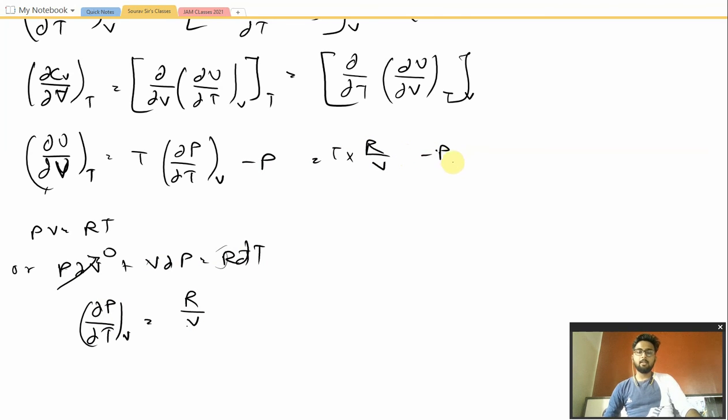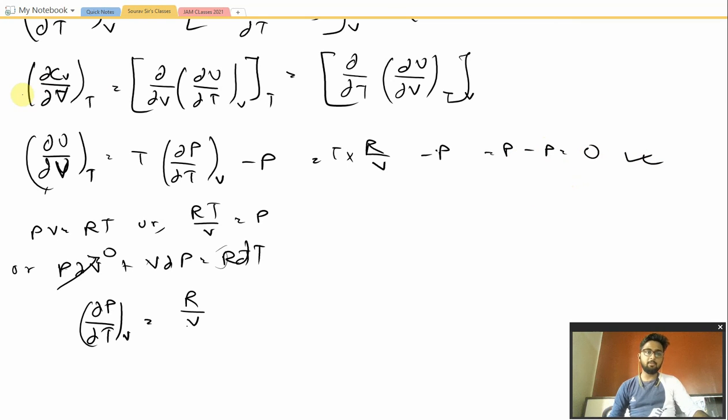Okay. Now from this equation only, we bring the V over here, and we get RT by V would be equal to P. So here RT by V is there, so we will be putting the value of RT by V equal to P. So P minus P would be equal to 0. So the value of this equation of state would be equal to 0. So therefore dCV by dV at constant T comes to be 0.